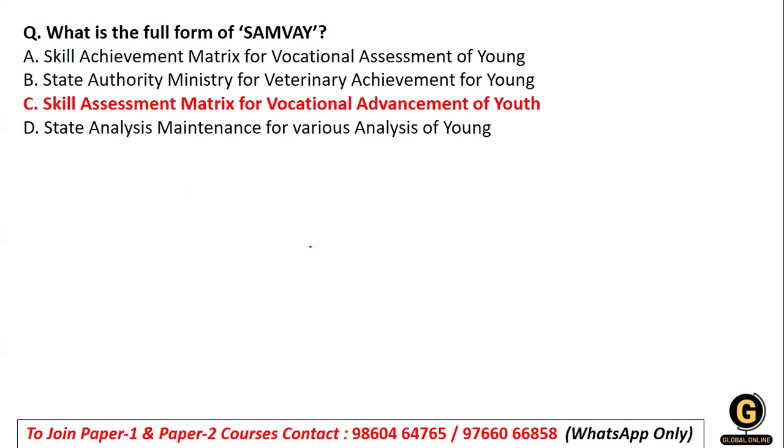This is a credit framework announced in the year 2014 within the educational system, vocational education system, and current system. It defines the rules for credit, follows the qualification framework, and helps to understand knowledge, skills, and all these aspects. After this, a certification will be awarded by the university or the board for the vocational advancement of youth. So this is with reference to the advancement of the youth, right?